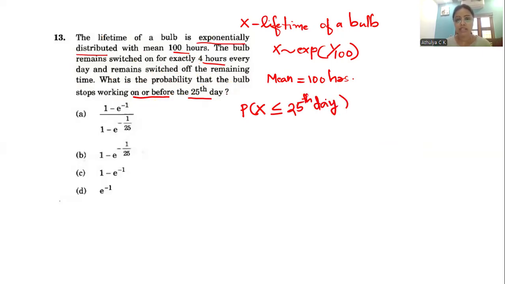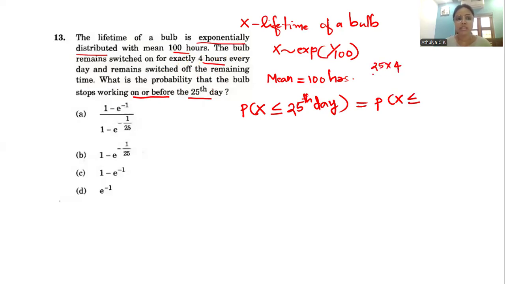In mathematical notation, we denote it like this. The 25th day needs to be converted into hours. Each day it is switched on for exactly 4 hours, so it can be written as X less than or equal to 25 into 4.